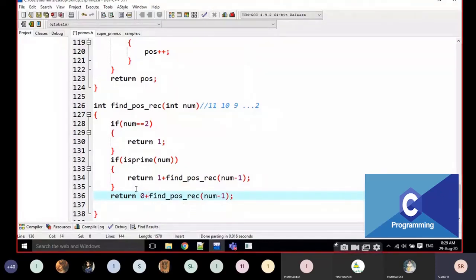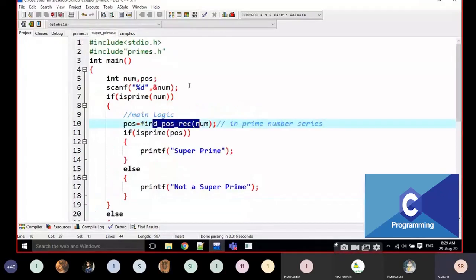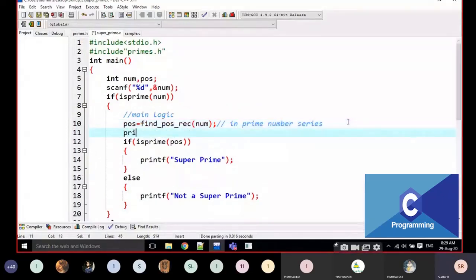For example, I can write like this also: 0 plus find the position of like this. I will explain here. I am going to print that position. Is it coming perfectly or not? Find position, comma, position. I am giving some new line here to indicate this.